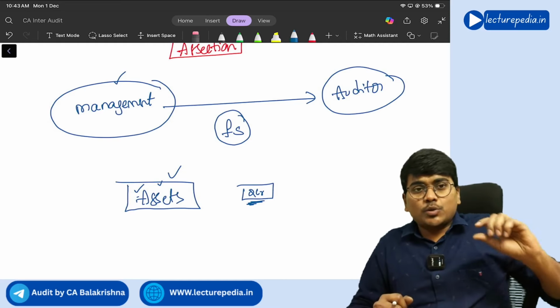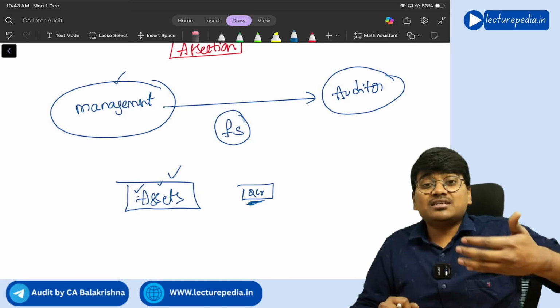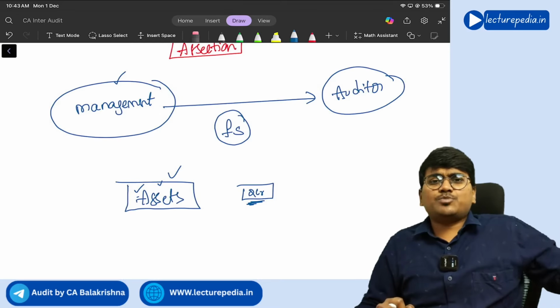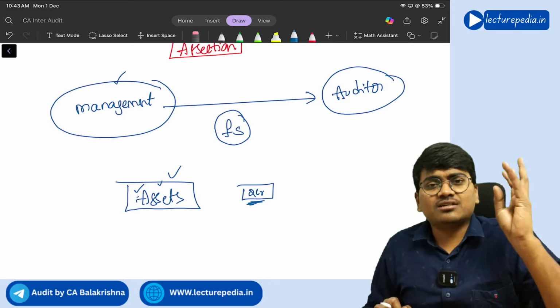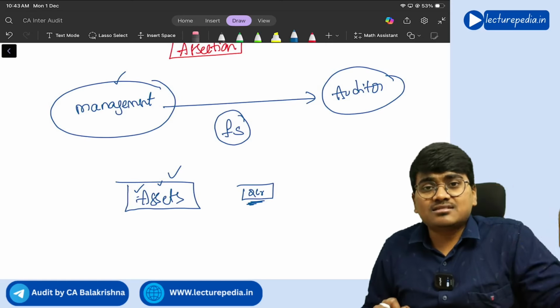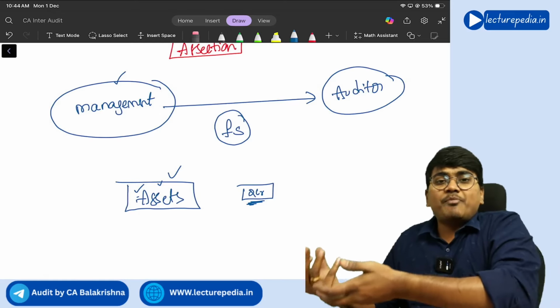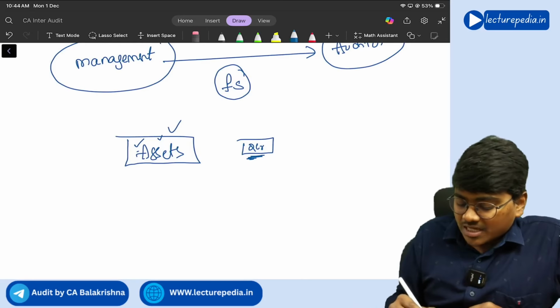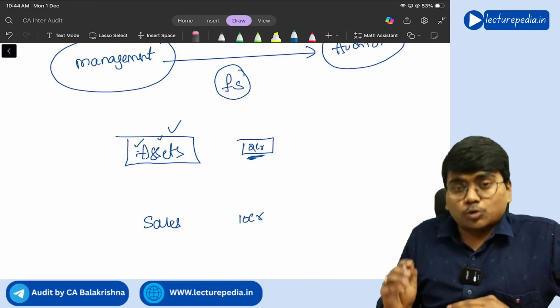So by including certain items in the financial statements, management is indirectly making an assertion to the auditor. With respect to balance sheet items, you will have assertions like valuation, completeness, existence, rights and obligations, right? Similarly, with respect to P&L also, management is making certain assertions. Example, it is showing sales 10 crore rupees.